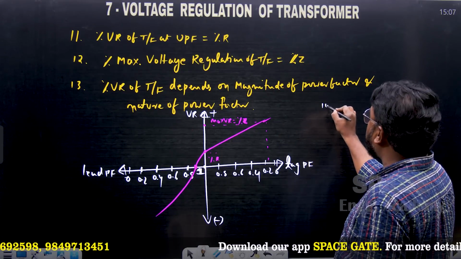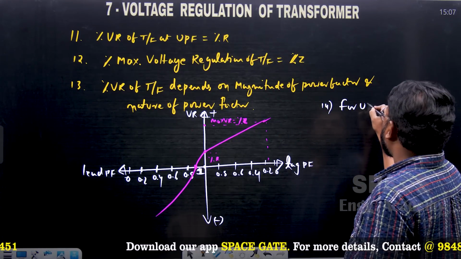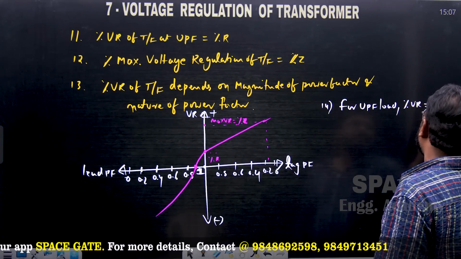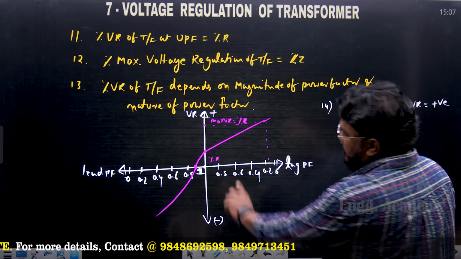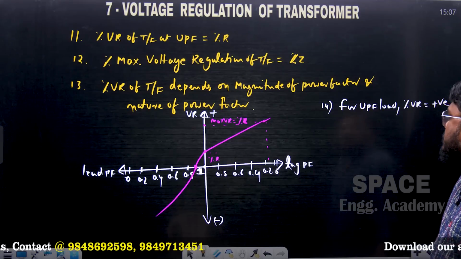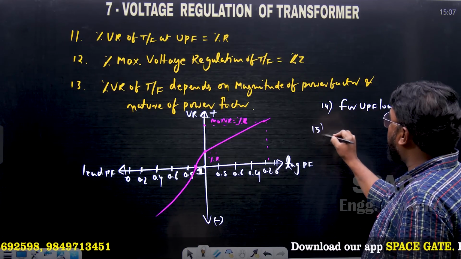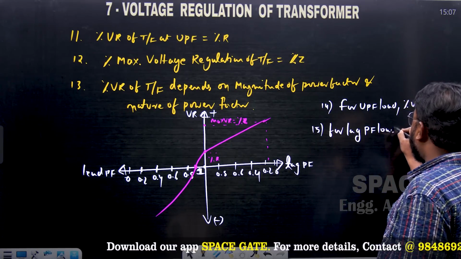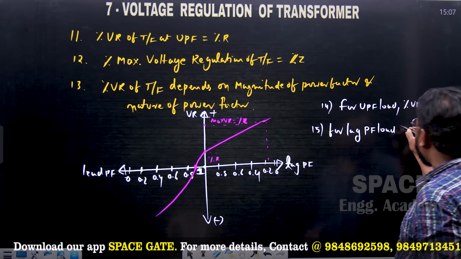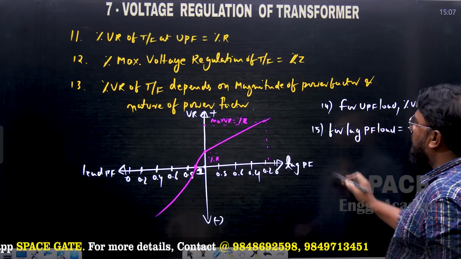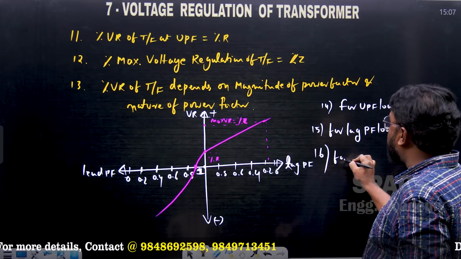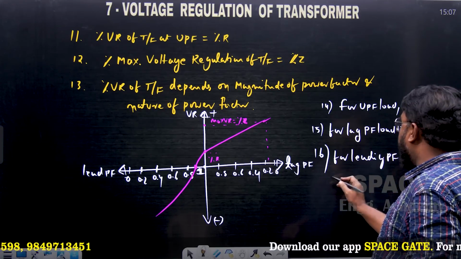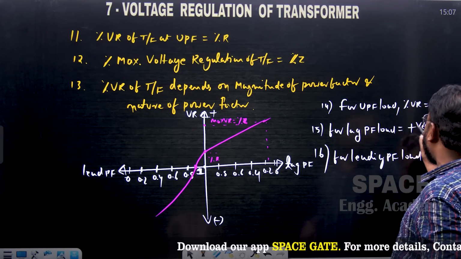Another point, the 14th one: for a unity power factor load, the percentage voltage regulation is always positive. And next, for lagging power factor loads, the voltage regulation is positive only for any lagging power factor. Next, for leading power factor loads, what will happen to the voltage regulation?